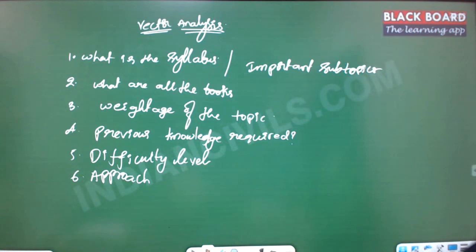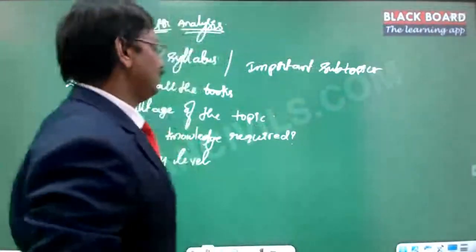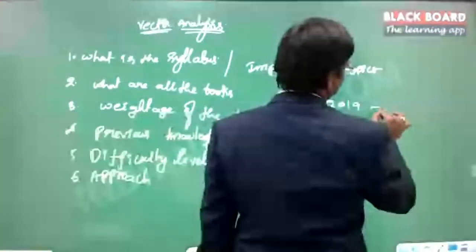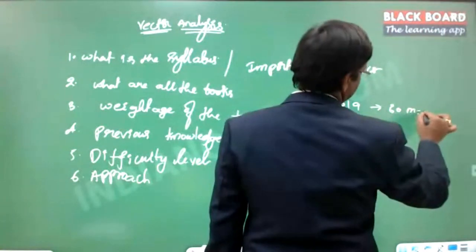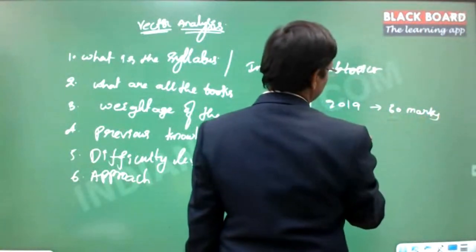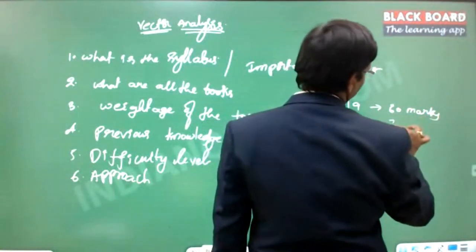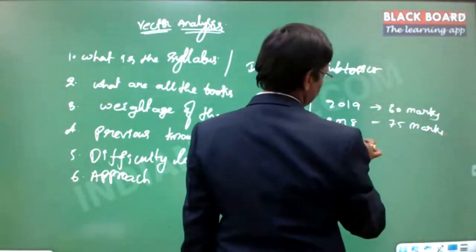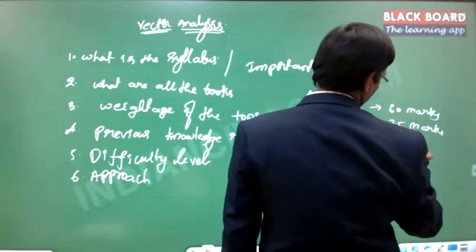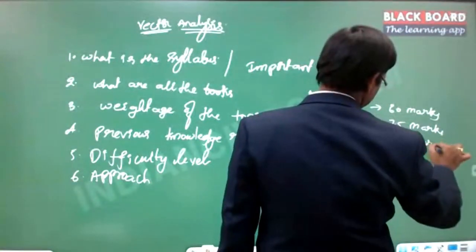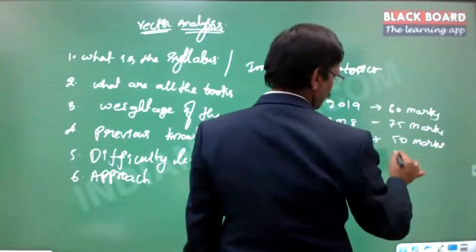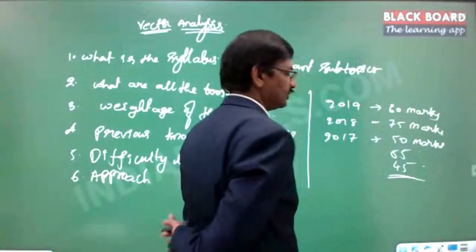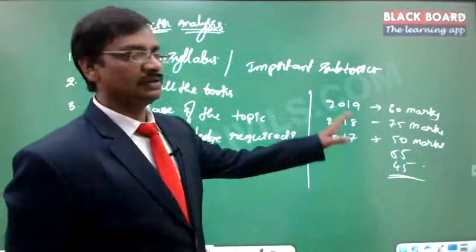So the weightage is, in one year, 2019 60 marks, 2018 75 marks, 2017 I don't remember exactly, it is around 50 marks, and one year 55, another 45. So this is how the distribution is. So this is the weightage of this topic.